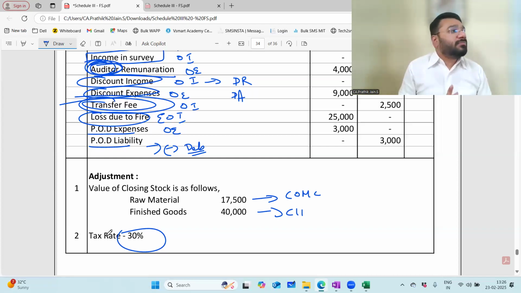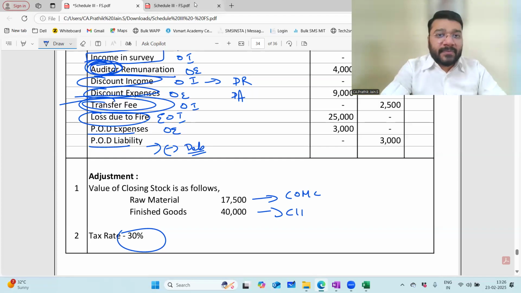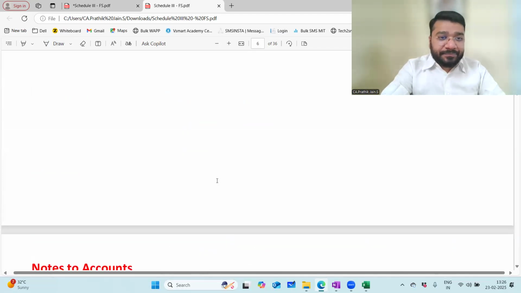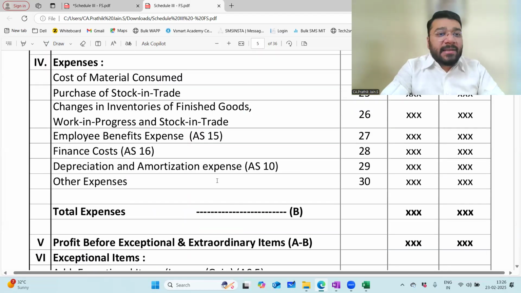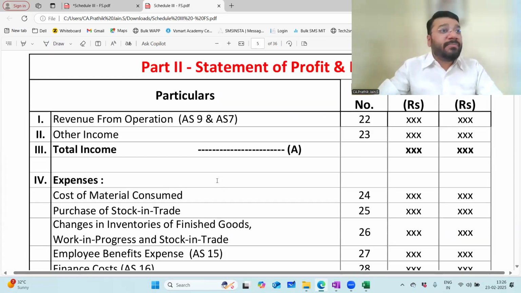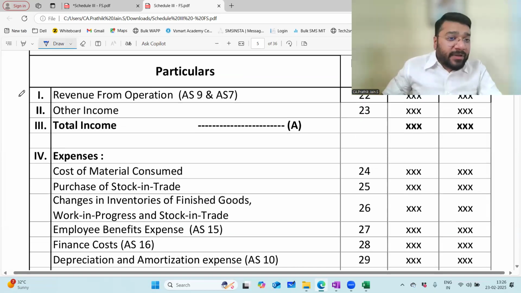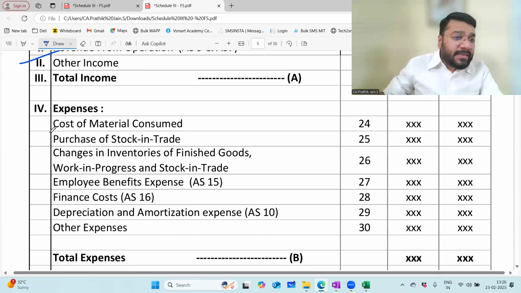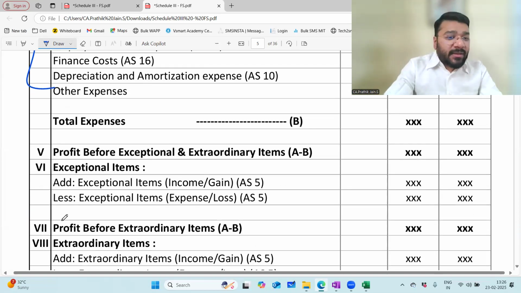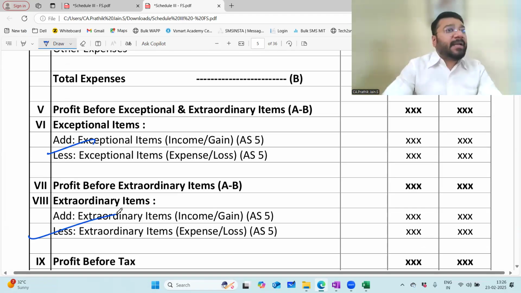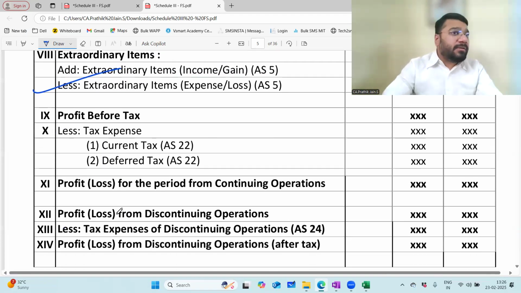Correct, no? So technically with this, I'm done with the P&L part. Yes or no? Yes, sir. But is the P&L completely done, sir? The answer is no, because the P&L we have done so far took care of revenue from operations, other income, 7 categories of expenses, and exceptional and extraordinary items. But there's something which is still not yet done. Taxes, which in simple language we have discussed.